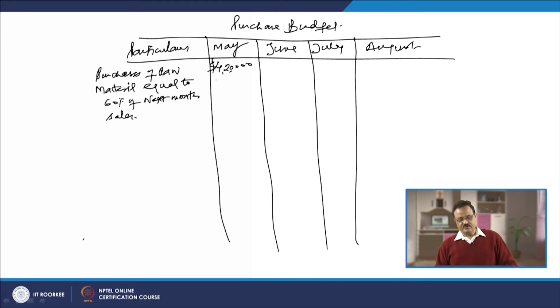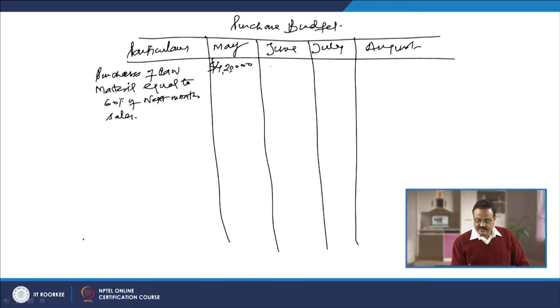So, 420,000. Similarly, purchases in the month of June will depend upon the sales we are going to make. In June we have taken 7 lakhs, but in the month of July how much are we going to sell? We are going to sell 400,000. For that we will have to purchase the raw material in the month of June, and how much is that going to be?